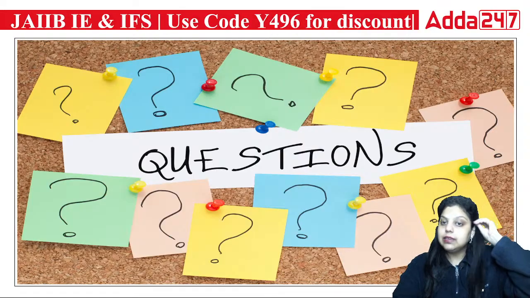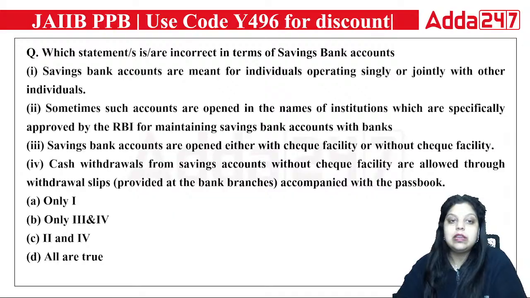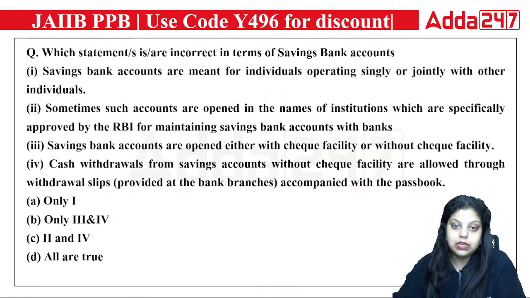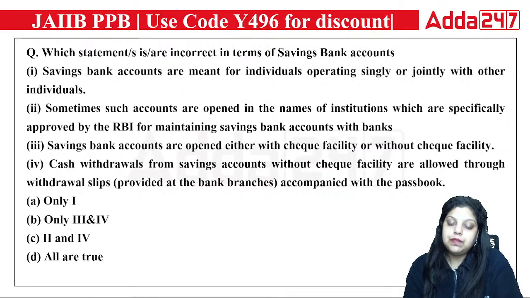Okay, next certain questions are there. Let's practice them. First is, which statements are incorrect in terms of savings bank account? First is saying savings bank accounts are meant for individuals operating singly or jointly with other individuals.